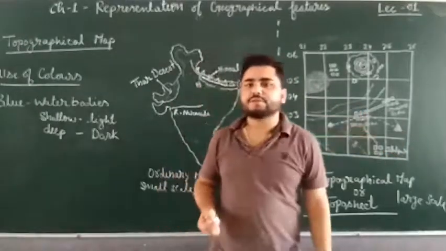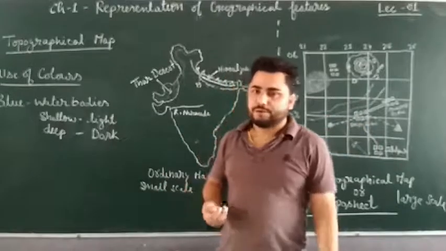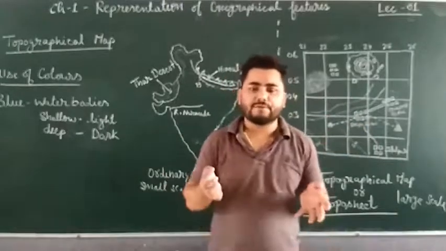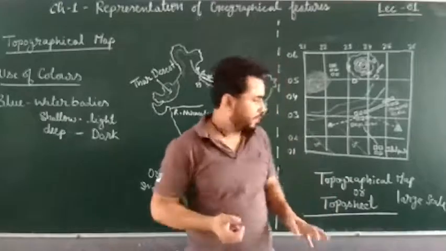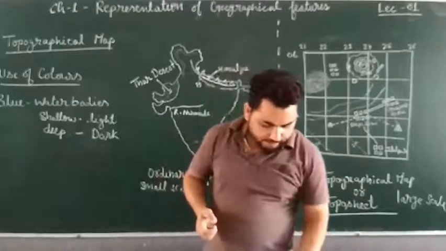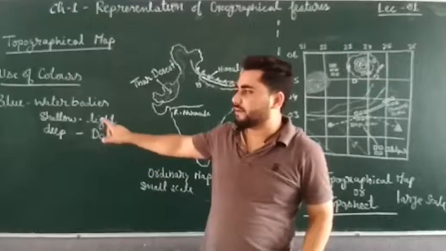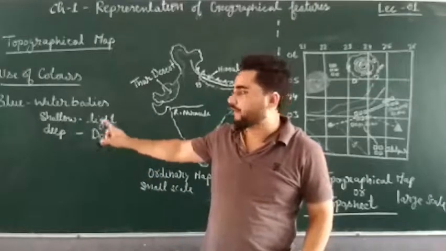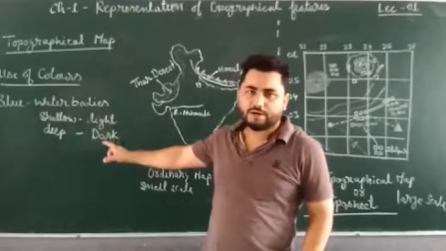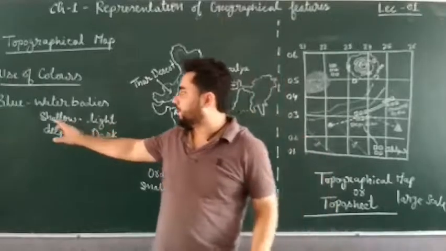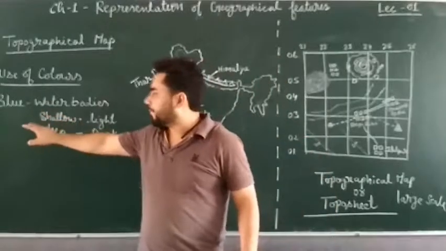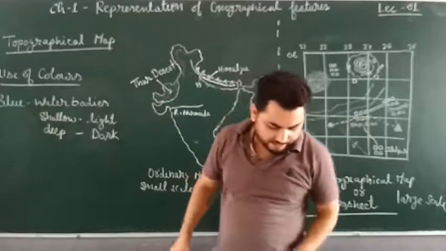So with the help of colors we can represent various features of earth. So water bodies like seas, oceans, lakes, rivers, and all water bodies can be represented with the help of blue color. Then next is green color.